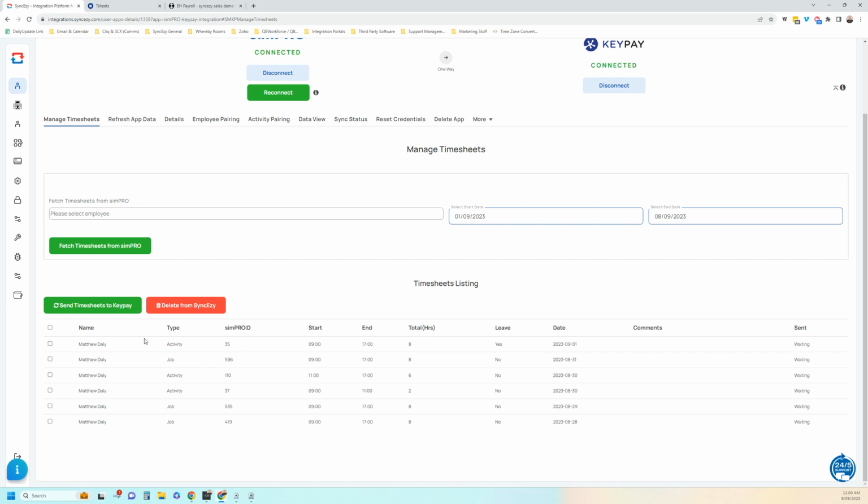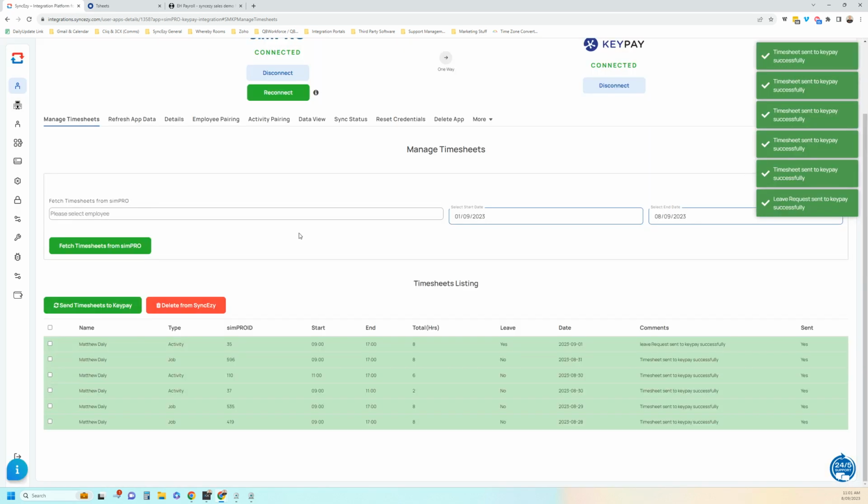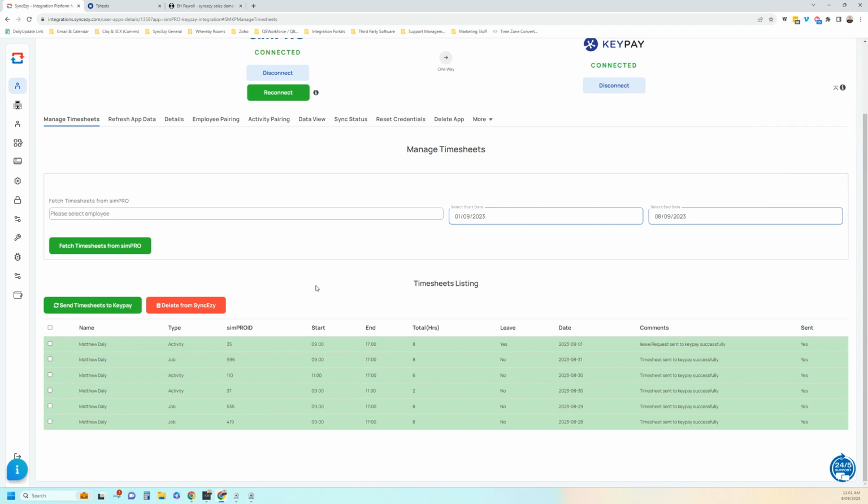Once you're happy that everything's fetched through according to the schedule in Simpro, we can just highlight the timesheets and click Send Timesheets to Keypay. Within seconds, the screen will refresh and you'll have green, which means that we've successfully sent the timesheets over to Employment Hero Payroll, to Keypay.